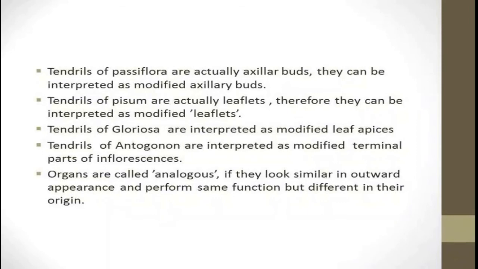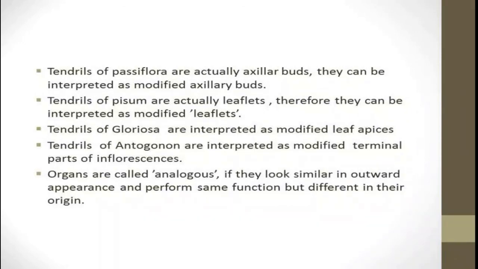This is due to formation of modified cells inside the leaves to store water and sometimes food material. Then these Opuntia are actually stems and are interpreted as modified stems.